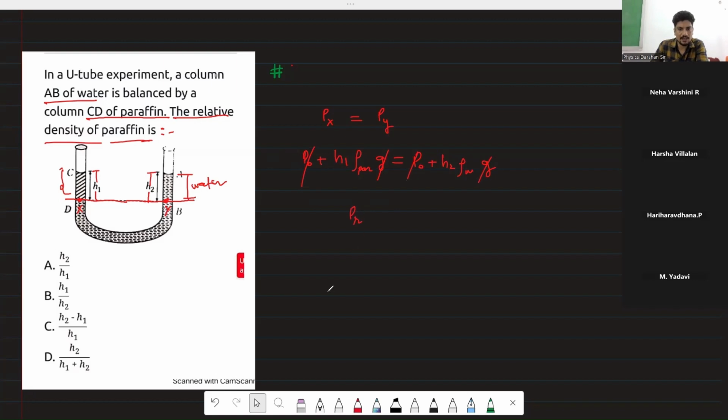It is asking relative density. So paraffin density upon water density. You bring this like, this will be h2 upon h1, because this is paraffin density upon water density. So that's why we got option A. Option A is the correct option. Very good, Madhumita.